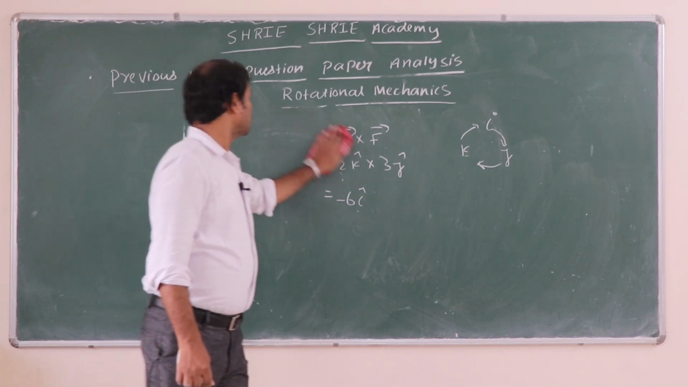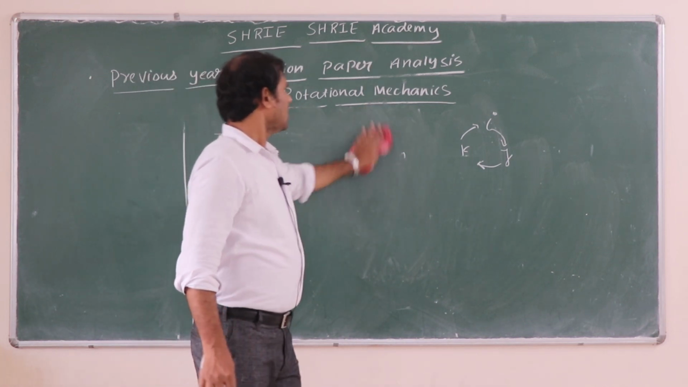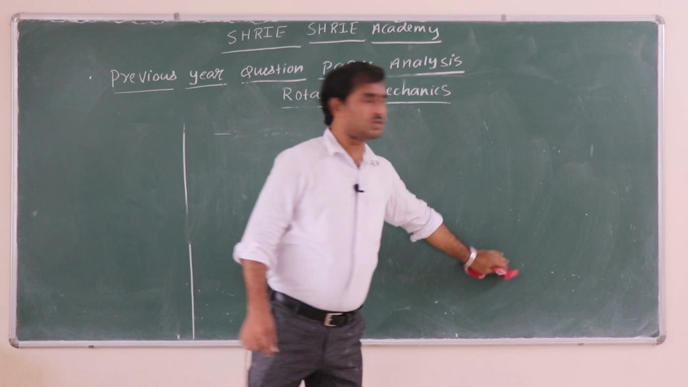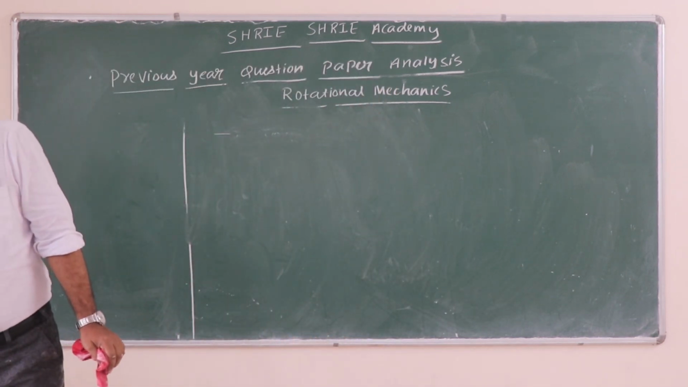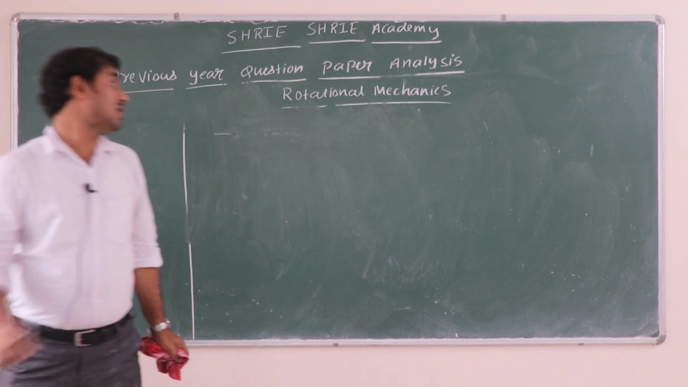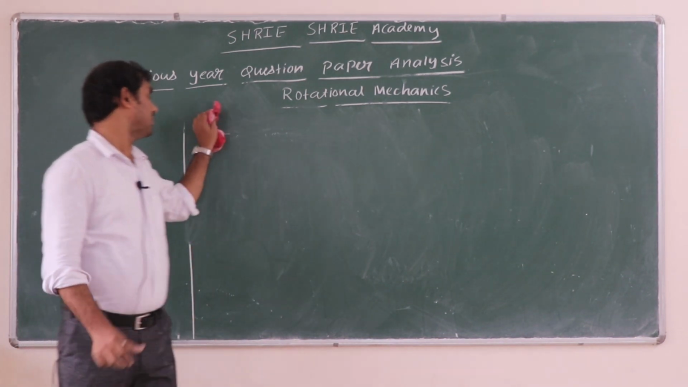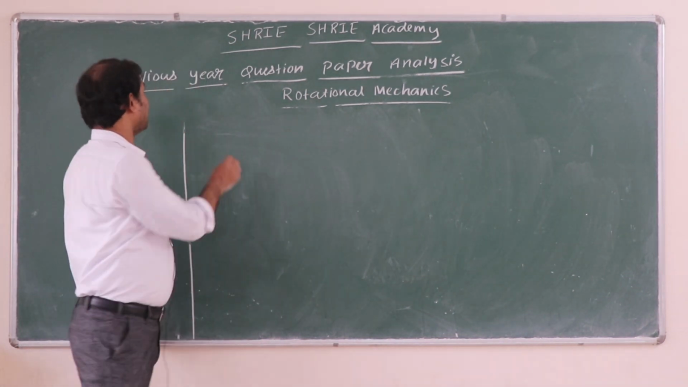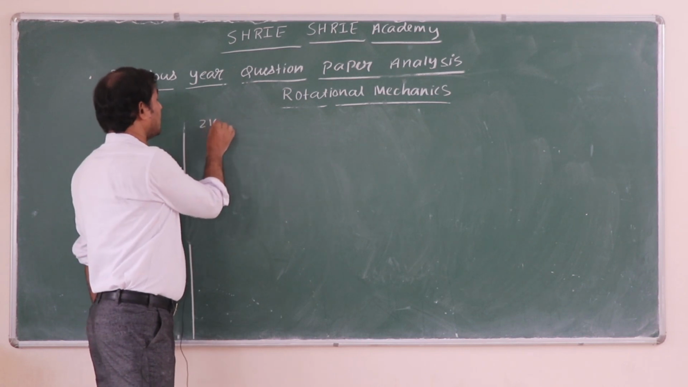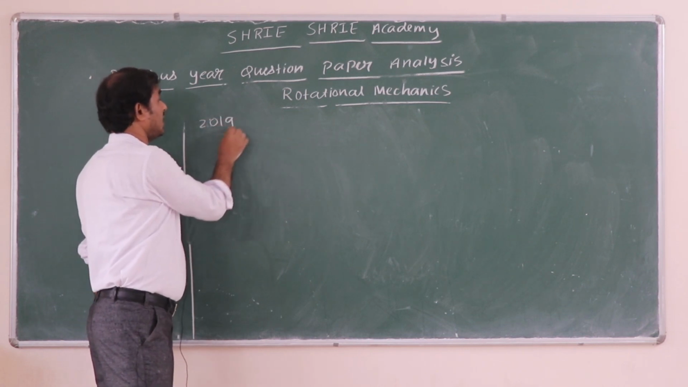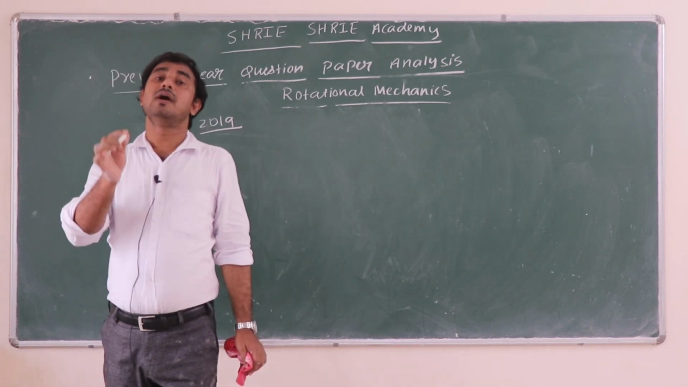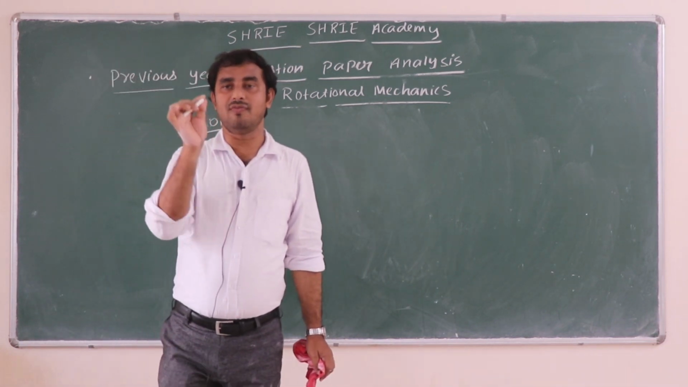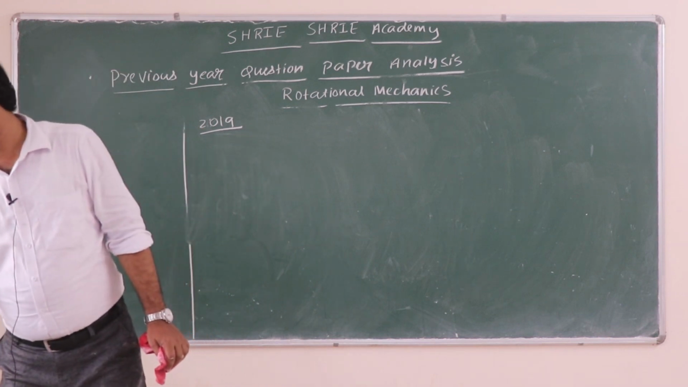Now let us move to 2019. In 2019 again we got two questions, and if you ask me what was the level of the question, definitely one of the questions was moderate, not tough, based on a formula. That one is actually based on torque, because we are using the formula torque is equal to I into alpha. So what are the things given in this?